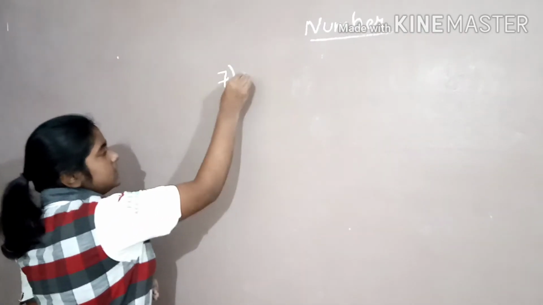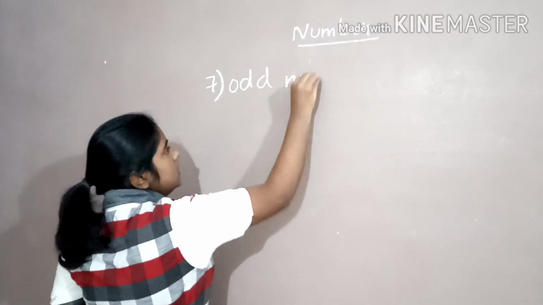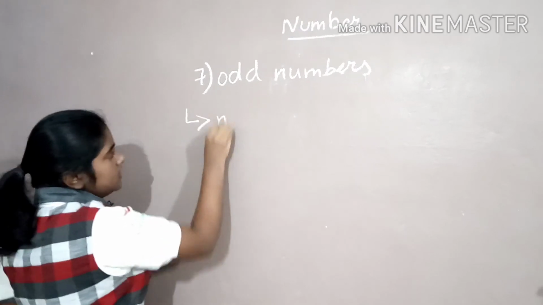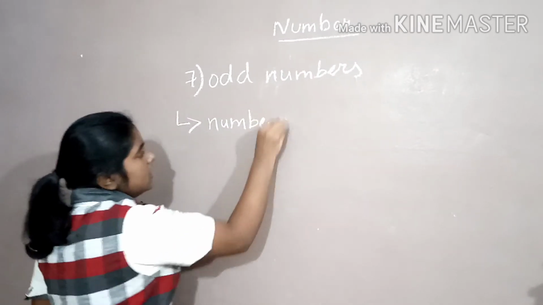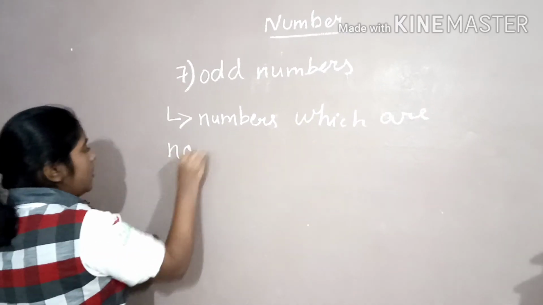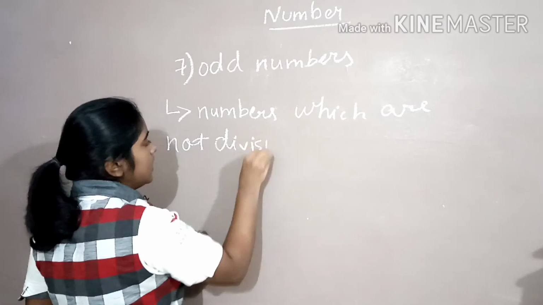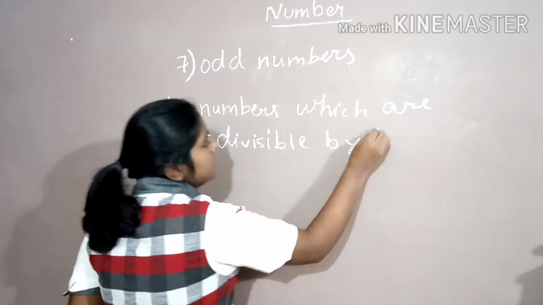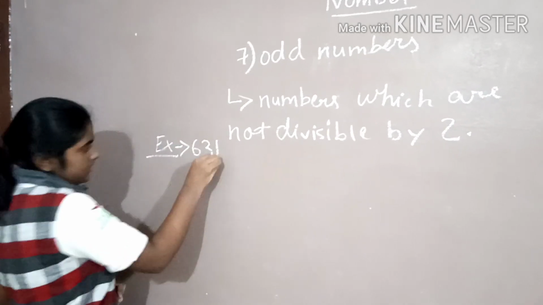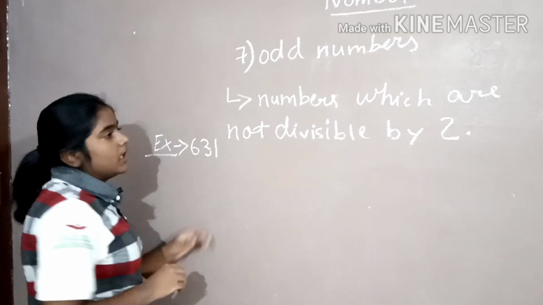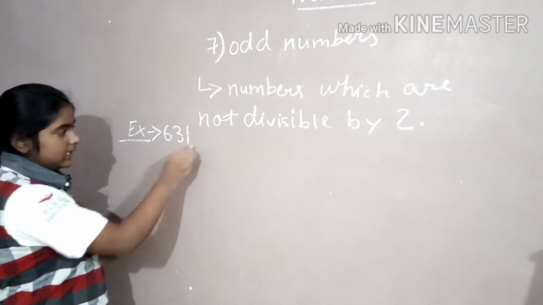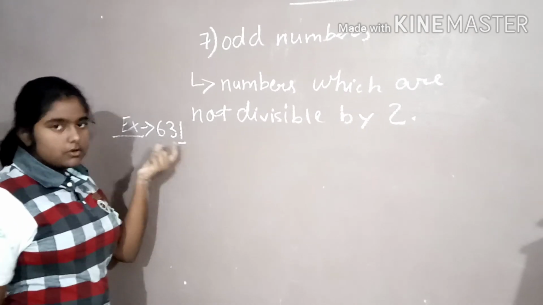The seventh topic is odd numbers. Odd numbers are those numbers which are not divisible by 2. For example, 631. This is not divisible by 2. The unit place of odd numbers is always odd. For example, 631, the unit place 1 is also an odd number.